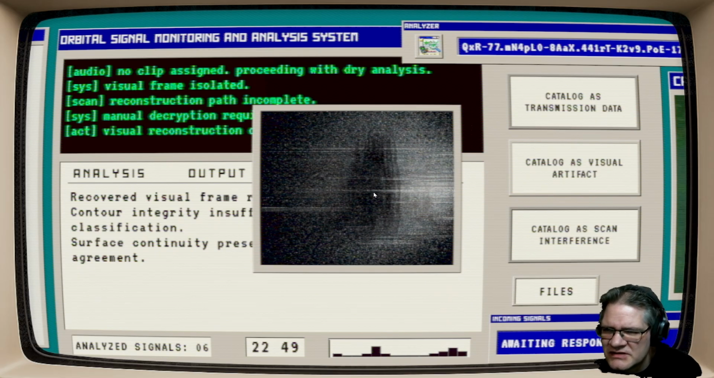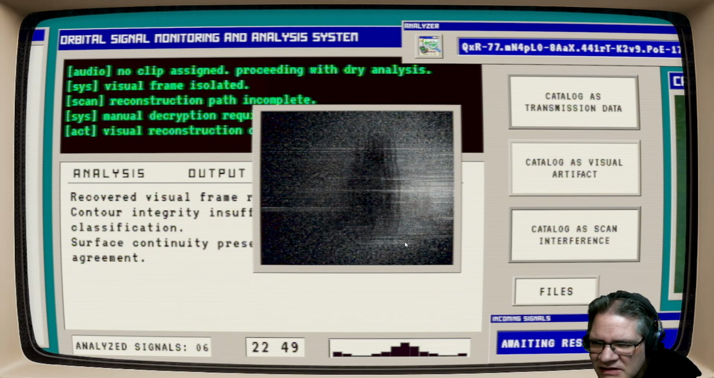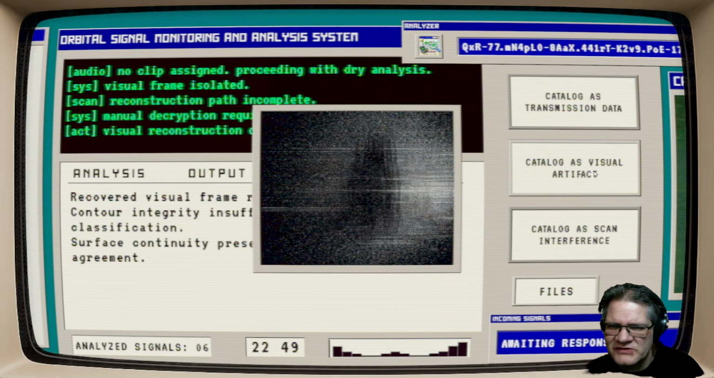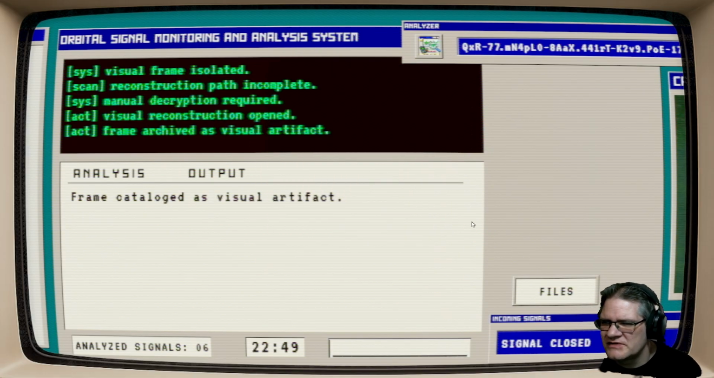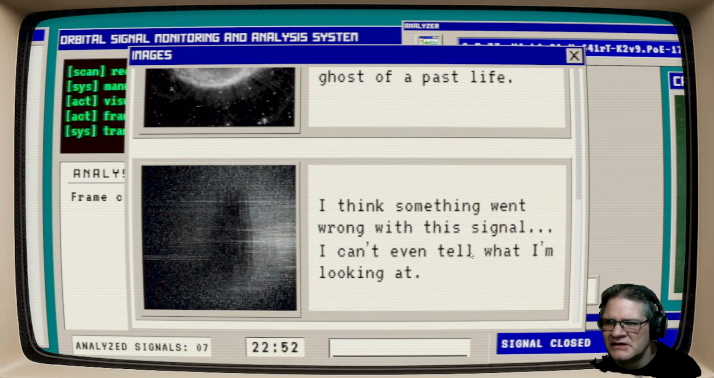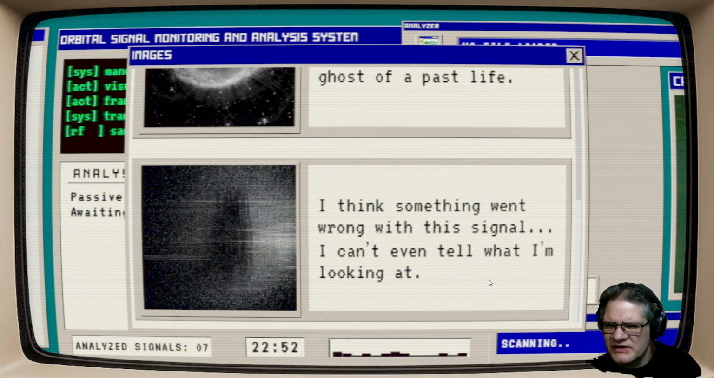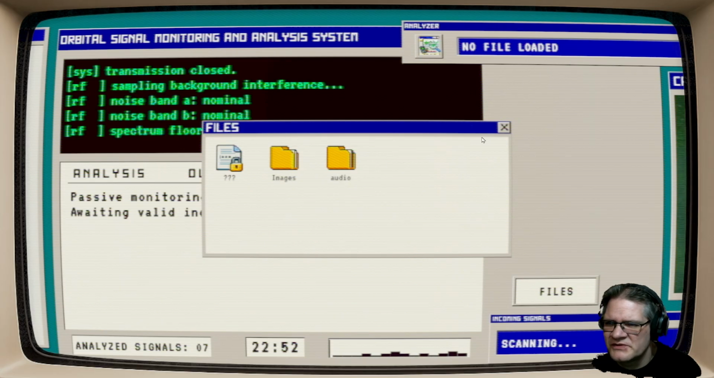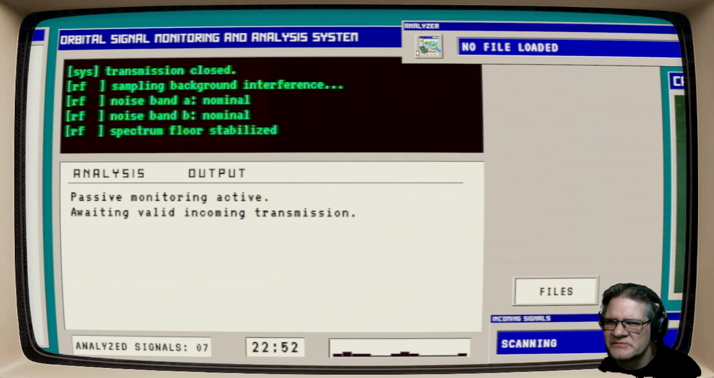Ooh. Spooky. Is that space? Is that a monster? Sure, visual artifact. Let's see what it says in my files on that one, though. I think something went wrong with this signal. I can't even tell what I'm looking at. Yeah, I can't either. Except it's probably something that's going to kill me. That's my guess.